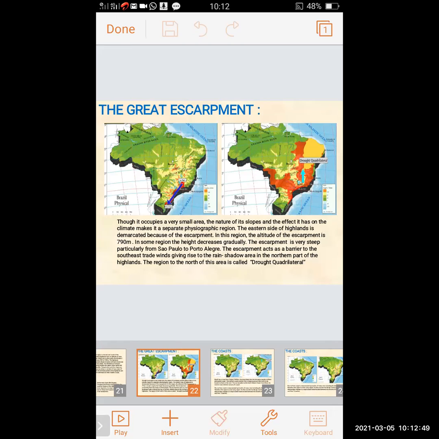So the altitude of the escarpment is 790 meters, and the escarpment acts as a barrier to the southeast trade winds, giving rise to the rain shadow area in the northern part of the highland. And the region to the north of this area is called the drought quadrilateral.